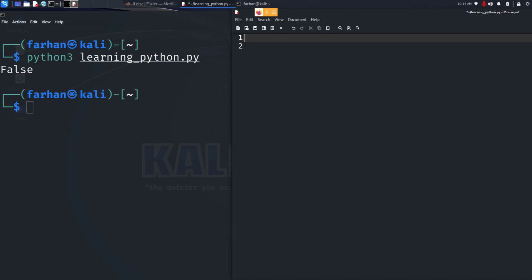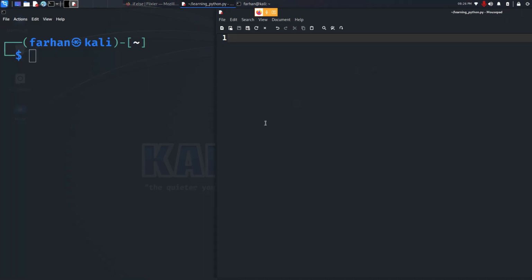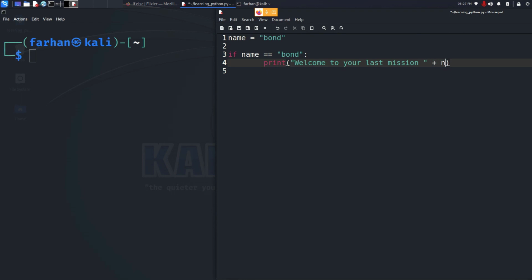Now we are going to build a program for James Bond. What we will now try to build is a security alert door for the top secret service headquarters where James Bond works. So let's take our variable called name and let's call it Bond, and I will say if name equal Bond, print welcome to your last mission plus name.